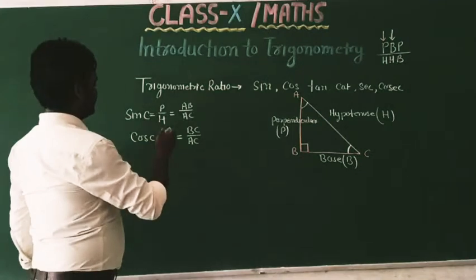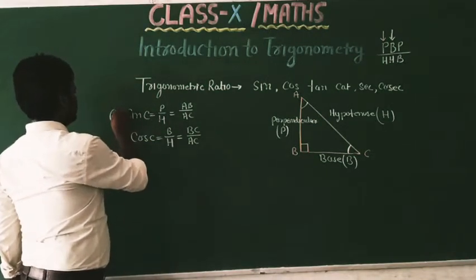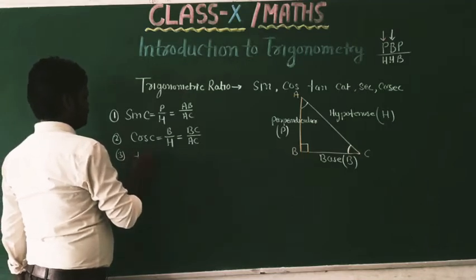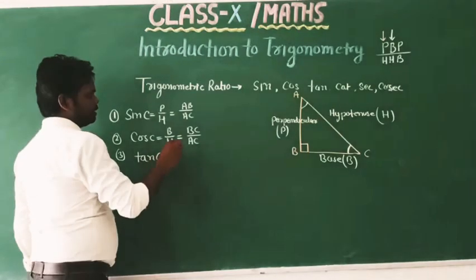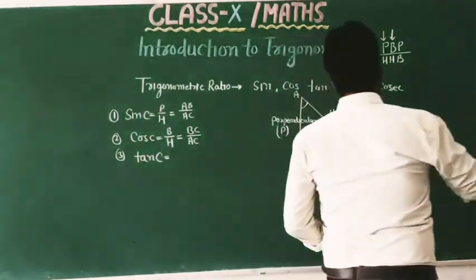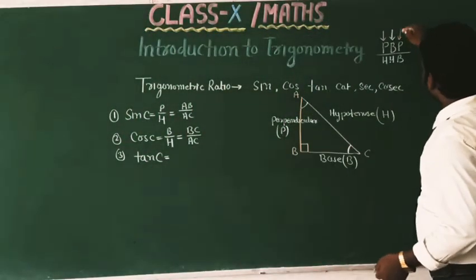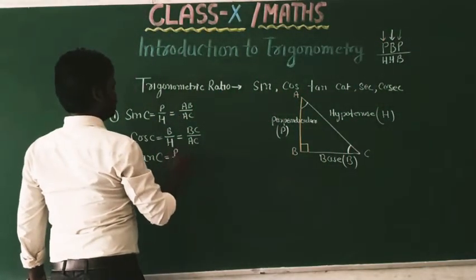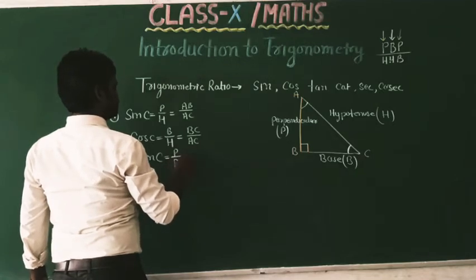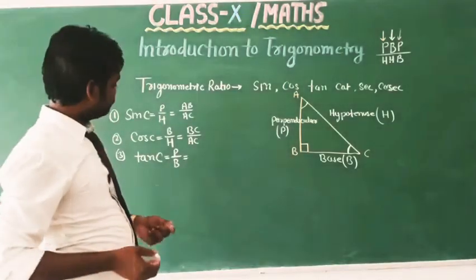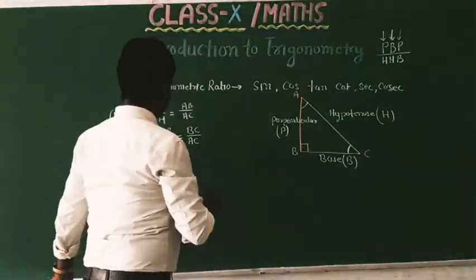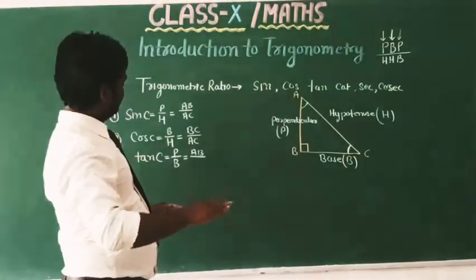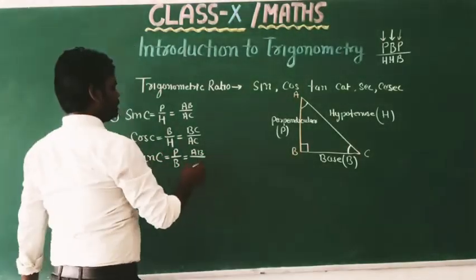And this is your first ratio, and second and third: tan C equals perpendicular upon base. Perpendicular is AB and base is BC.